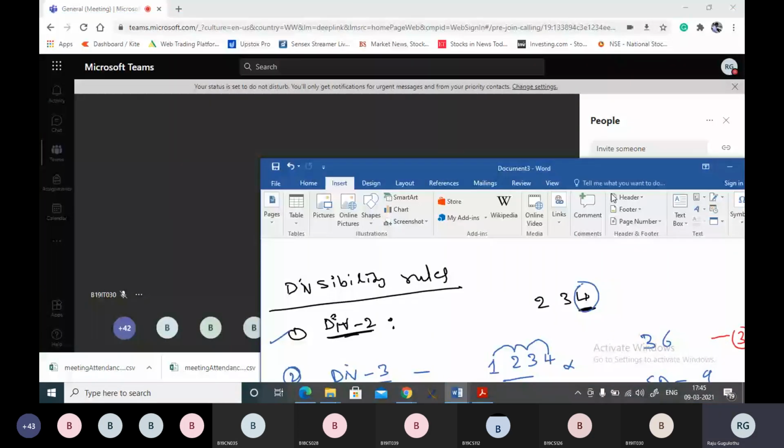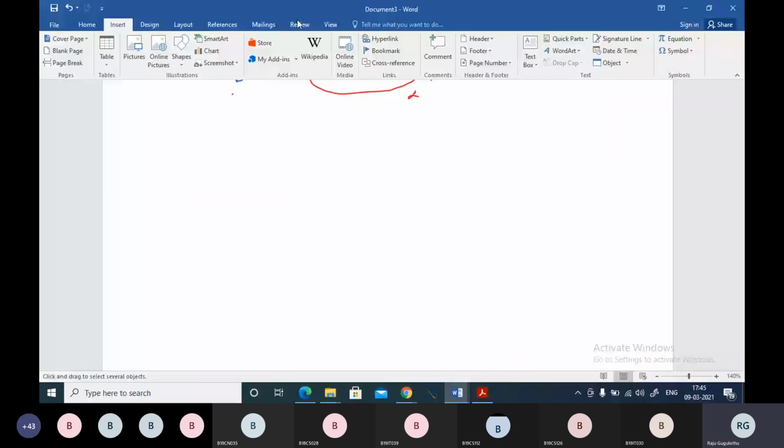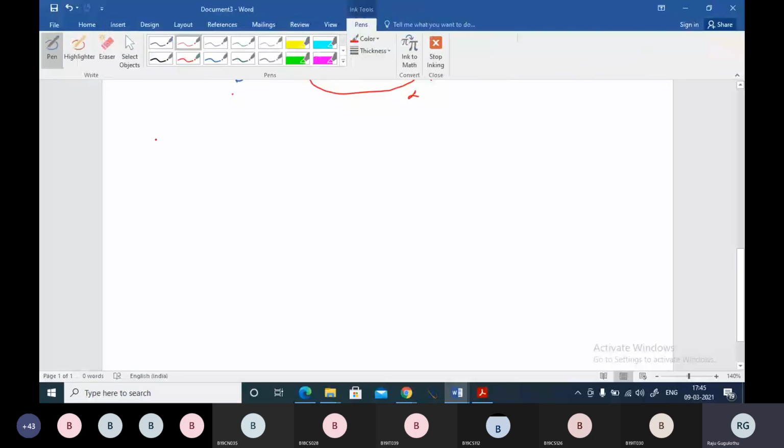Okay, now boss, I'll go with the next divisibility rule, that is divisibility rule of 4. So divisibility rule of 4 was, let me take a number and explain to you. We have 2, 3, 4, 6. Divisibility rule of 4 says, if the number formed by the last two digits is divisible by 4, then the total number is divisible by 4.